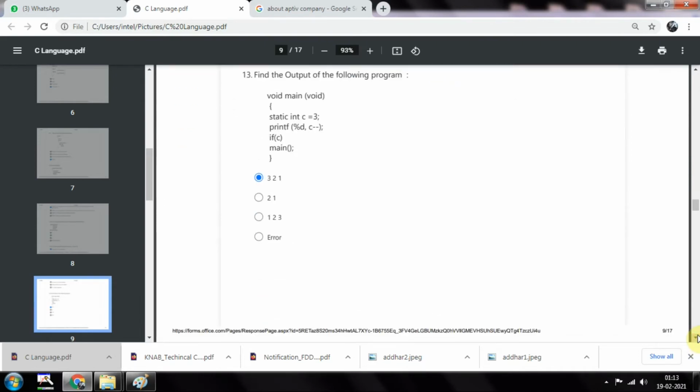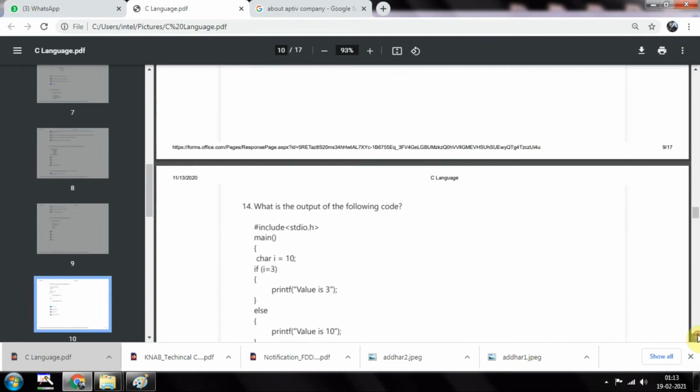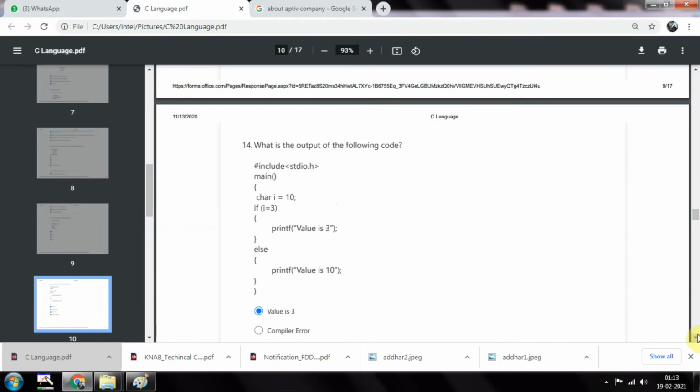And then find the output of the following program: static int c equal to 3 and printf percentage d c minus minus, and if c is in main. Okay, so we'll be getting 3 2 1, because we are decreasing from 3 to the first position and checking until it is less than or equal to 0.